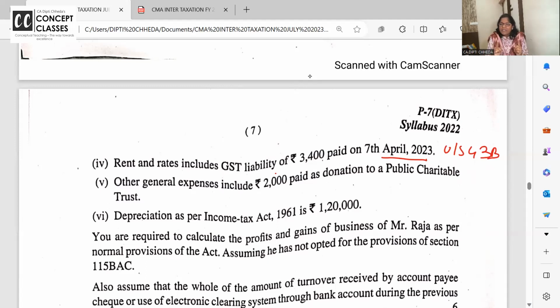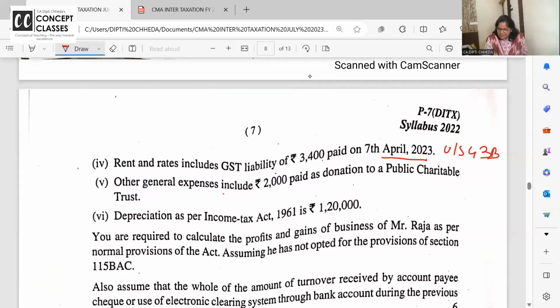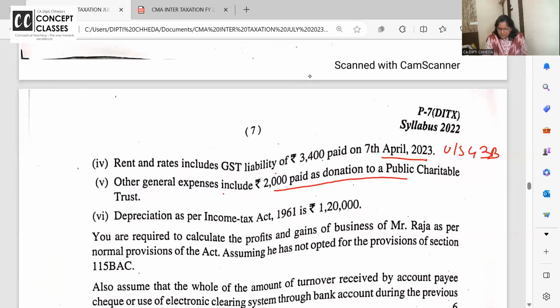ये बहुत important है, dear students. There are some adjustment like diaries gave on 31st December to clients and it is added in advertisement. Yes, it's allowed. Can I give diaries to my clients? Yes. So expense is allowed and it is properly parked and debited. What I have to do, add or less? Nothing. Write a note.